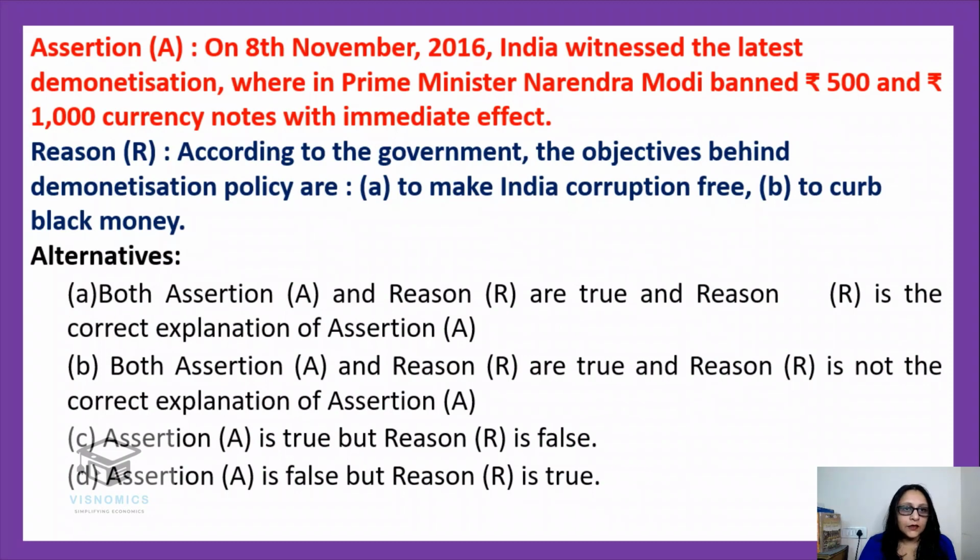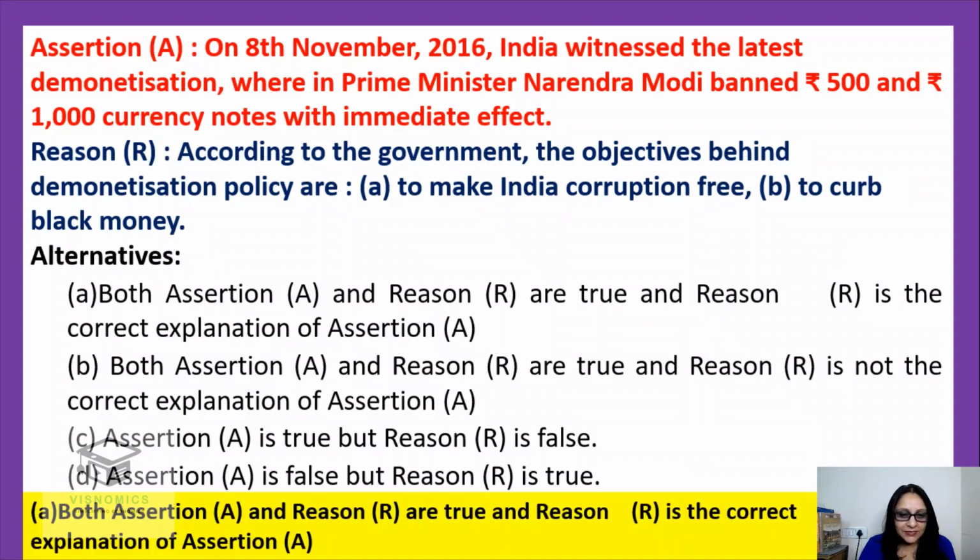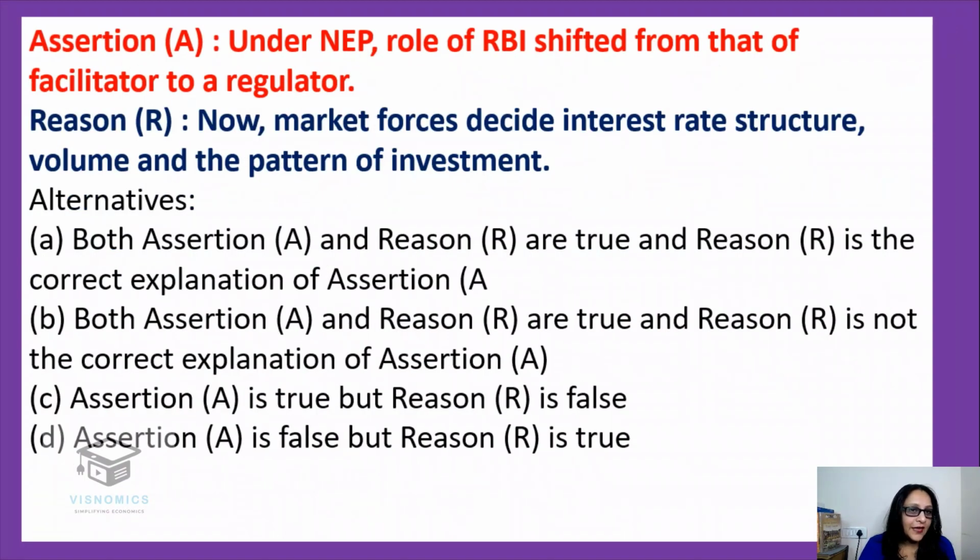So next one. On 8th November 2016, India witnessed the latest demonetization, wherein Prime Minister Narendra Modi banned 500 rupee and 1000 rupee currency notes with immediate effect. Now the reason says, according to the government, the objectives behind demonetization policy are to make India corruption free and to curb black money. So is assertion true? Yes, most of you are saying it's true, and reason is also true. So yes, both assertion and reason are true, and R is the correct explanation of A.